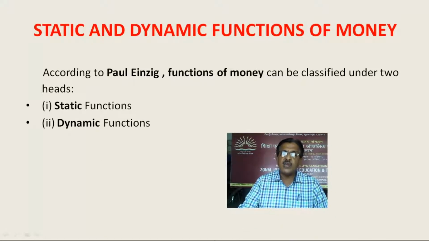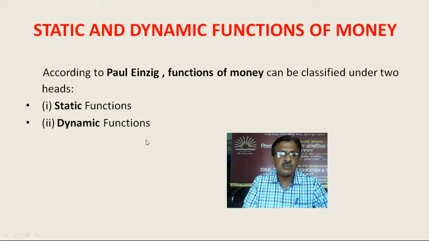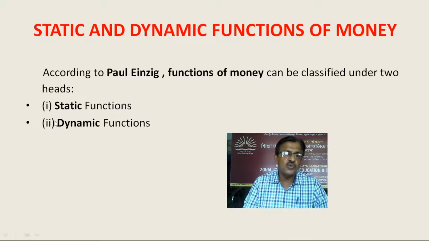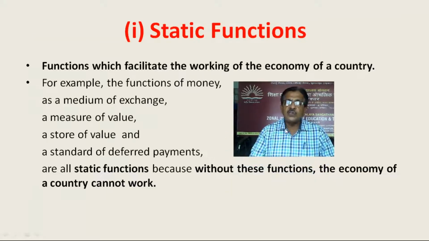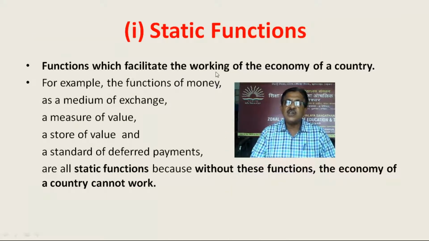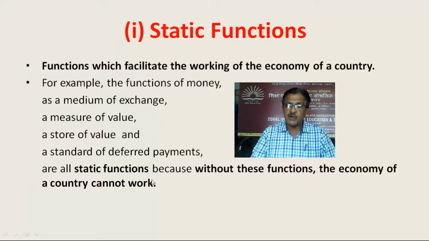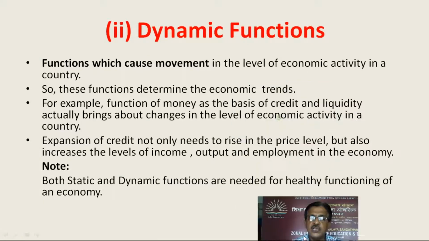Static and dynamic functions of money. According to Paul Engine, functions of money can be classified under two heads: static functions and dynamic functions. Already we have discussed the functions of money. So those functions can be categorized into static functions and dynamic functions according to Paul Engine. So which are the static functions? Functions which facilitate the working of the economy of a country. For example, the functions of money as a medium of exchange, as a measure of value, as a store of value, and as a standard of deferred payments are all static functions, because without these functions, the economy of a country cannot work.